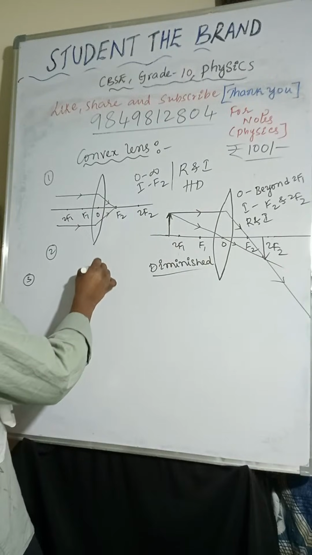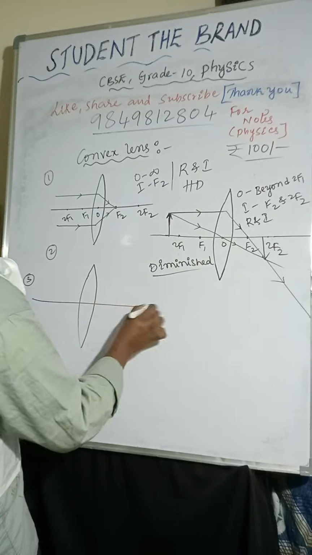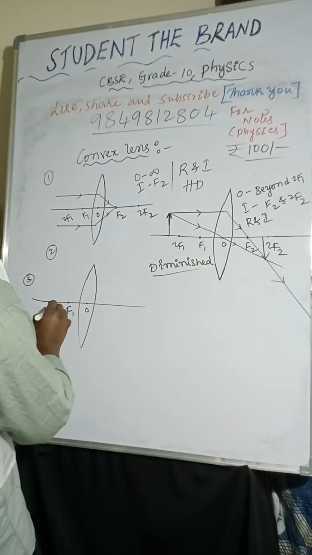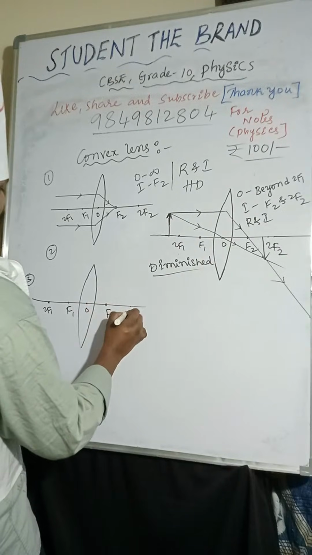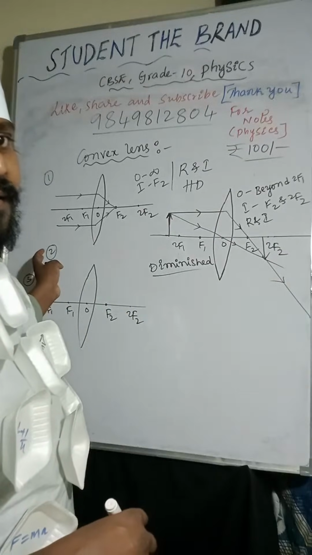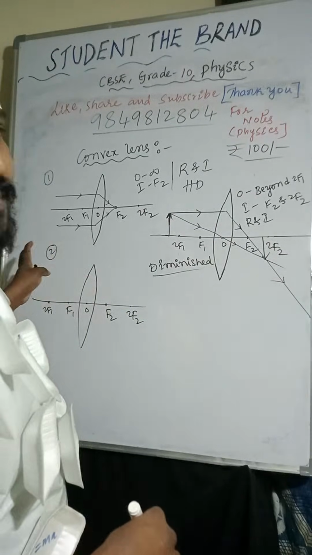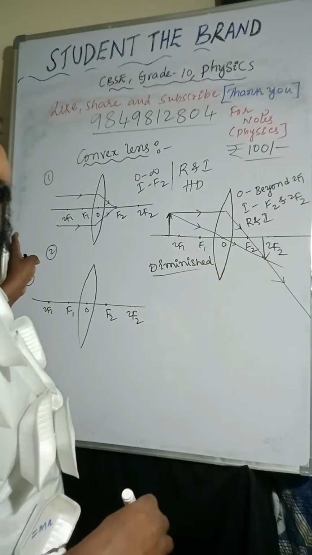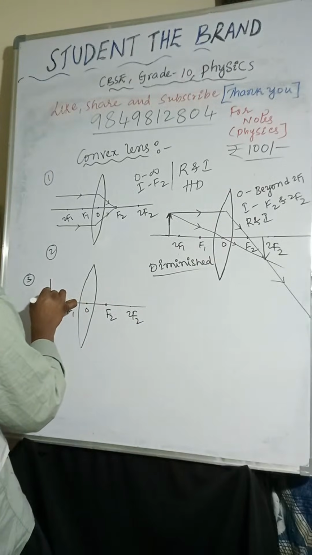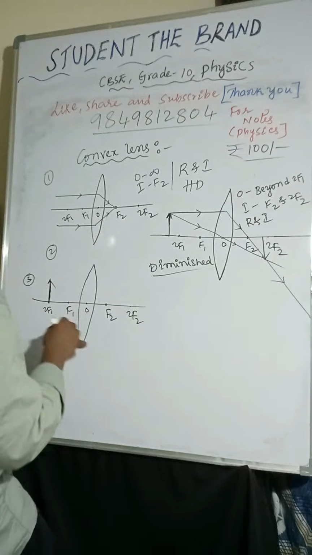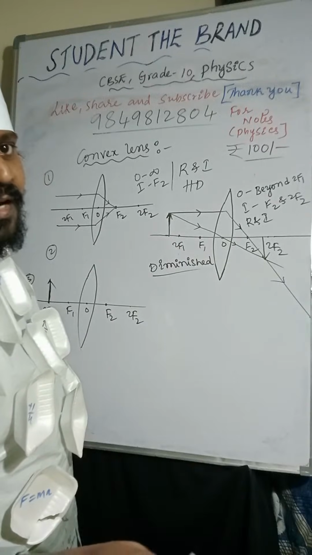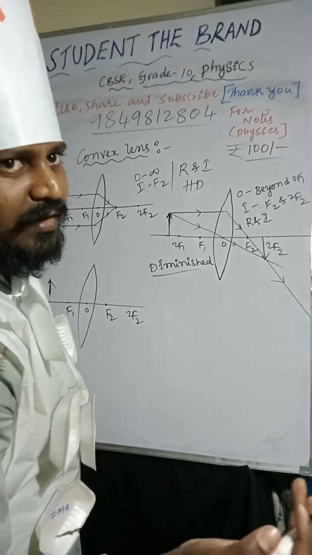So I am taking the third one like this. Optic center, F1, 2F1, F2, 2F2. Object is placed at 2F1. Image will form at 2F2. How many light rays are required to form the image of the object? Minimum 2 light rays are required to form the image of the object.